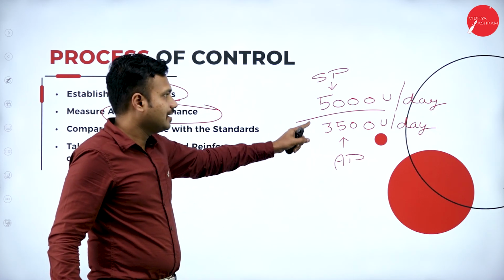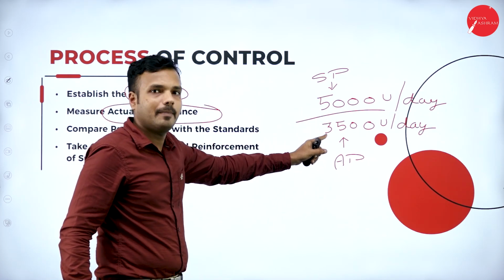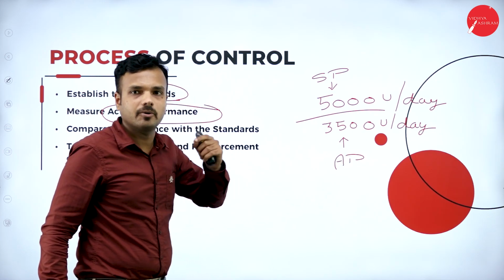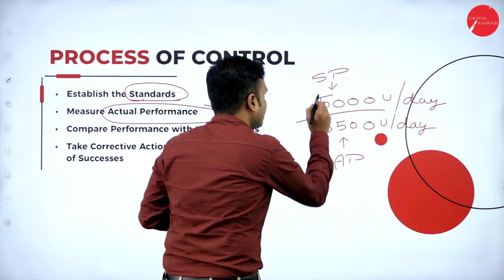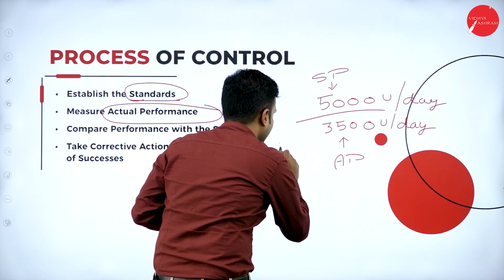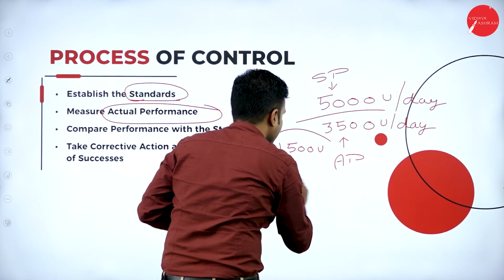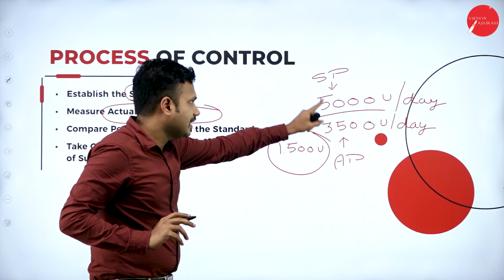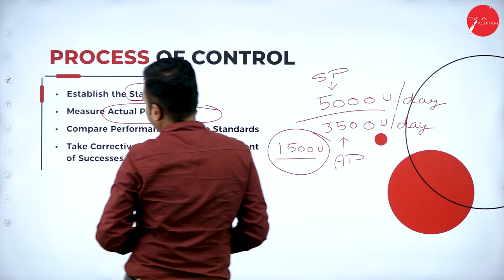The standard performance is 5,000 units we are supposed to reach, but today we have reached around 3,500 units that we are going to sell. So there is a difference between actual performance and standard performance, that is 1,500 units. It builds a gap between standard performance and actual performance, that is 1,500 units.